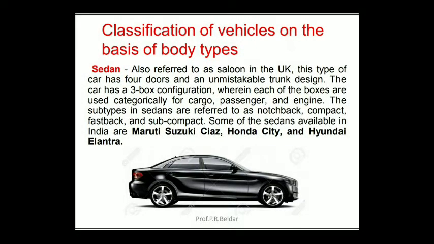So first is the sedan type of vehicle. Basically, the sedan type of vehicle is a three-box configuration in which the three boxes are the cargo box, the passenger box and the engine box. These are also known as notchback, compact, fastback and subcompact types of vehicle bodies. These types of cars are long in length. At the rear end, there is a space for the luggage.